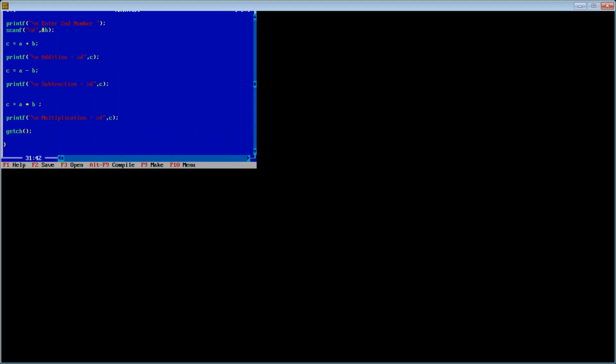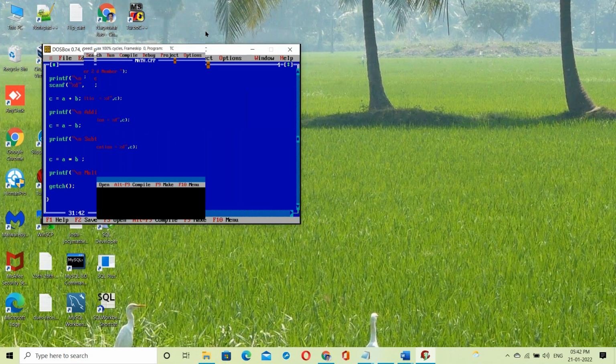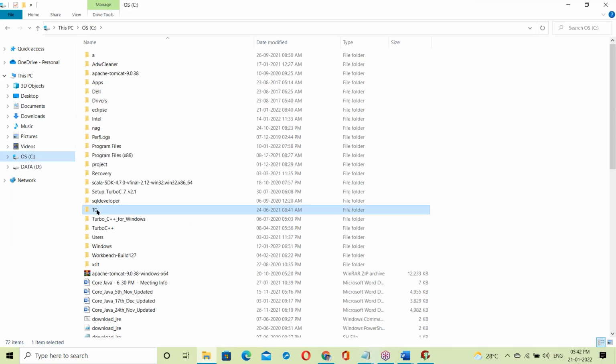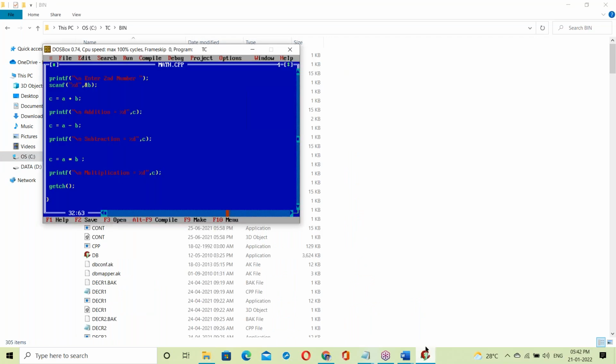This is a C program. In the backend of this C program, Turbo C, bin, what is the name of the C program file here? Math.cpp. CPP and C are both the same. CPP is C++, the next generation of the C language.